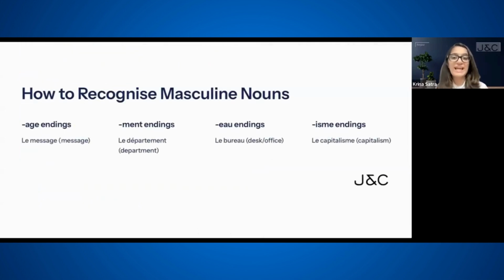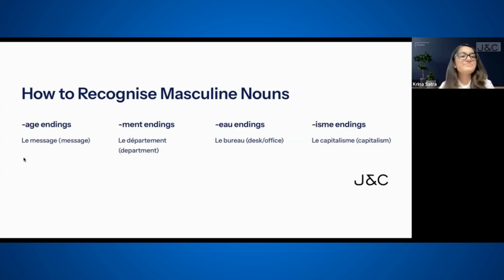Now, how do we recognize a masculine noun? There are several endings which show, okay, this noun has to be masculine. So what are such endings? But make sure you know that in French, there are these rules which help you identify, but these rules do not work 100% of the time. There are hundreds of exceptions to it.